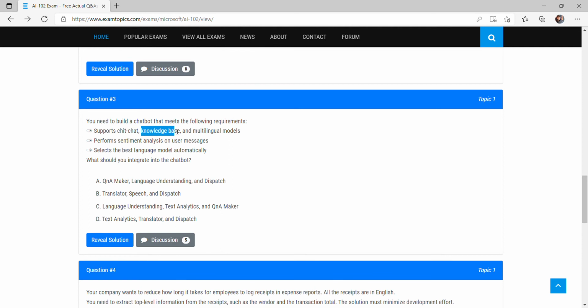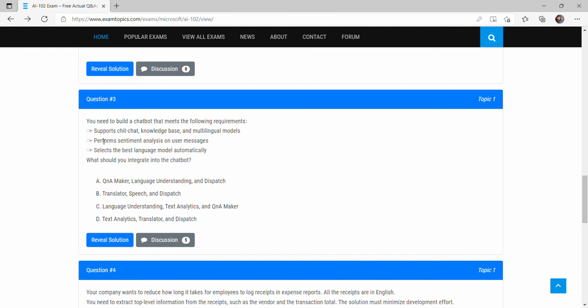Now we come to the knowledge base. Knowledge base means something like a Q&A chatbot, which only responds to particular questions. We have to feed some knowledge base at the backend, and the model is trained on that particular knowledge base. So to support the knowledge base, there should be QnA Maker. QnA Maker is in this option and also in this one, so options A and C are still valid.